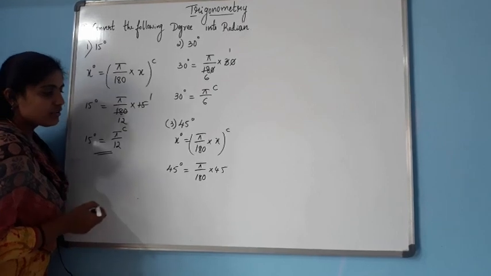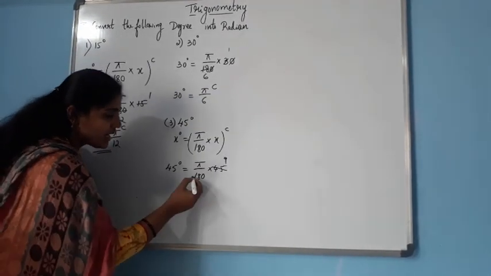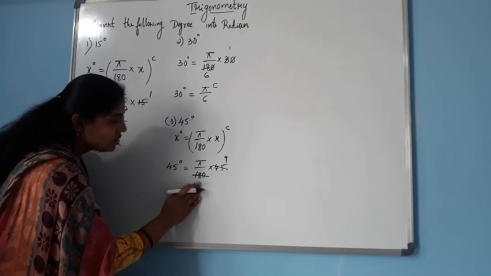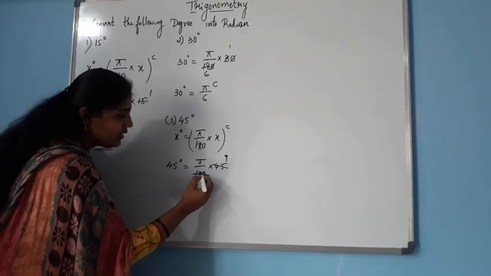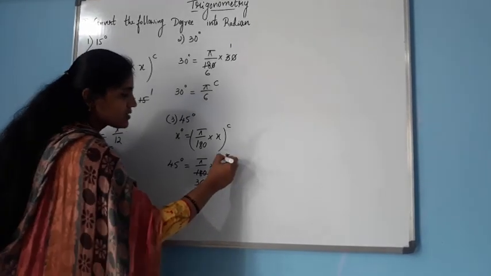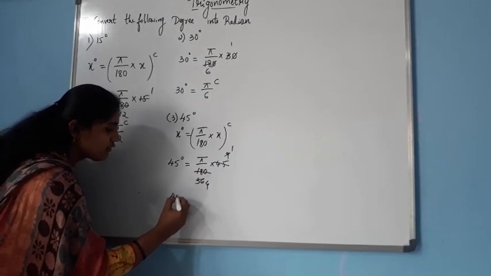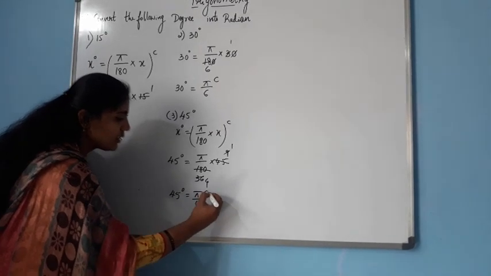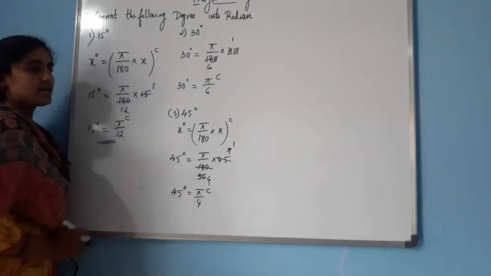Here we have to cancel. 5 3s are 15, 5 6s are 30, 9 1s are 9, 9 4s are 36. Therefore 45 degree is equal to pi by 4 radian. The 45 degree value in radian is pi by 4 radian.